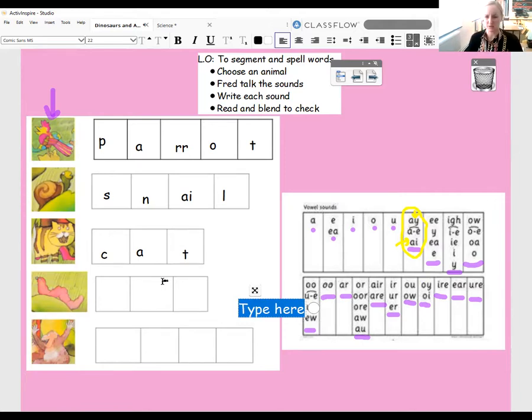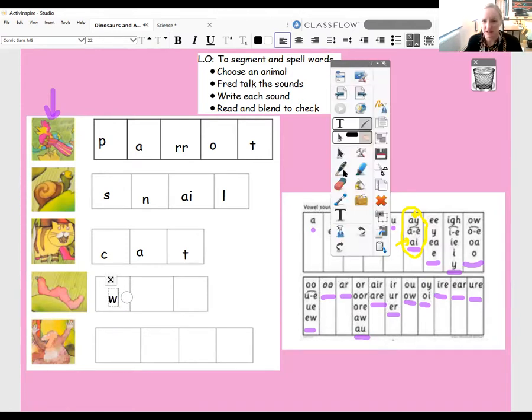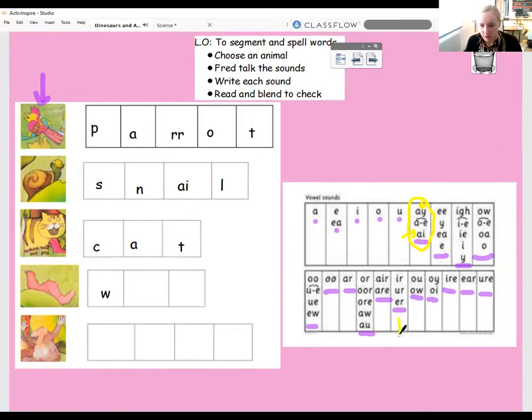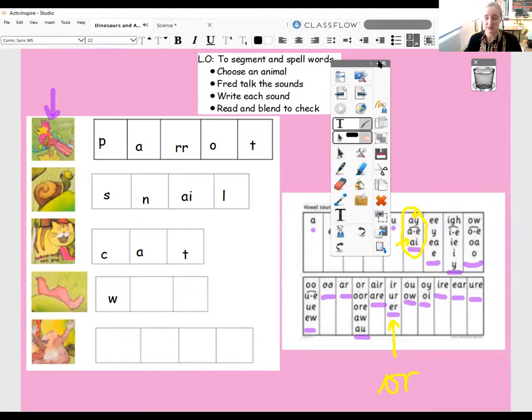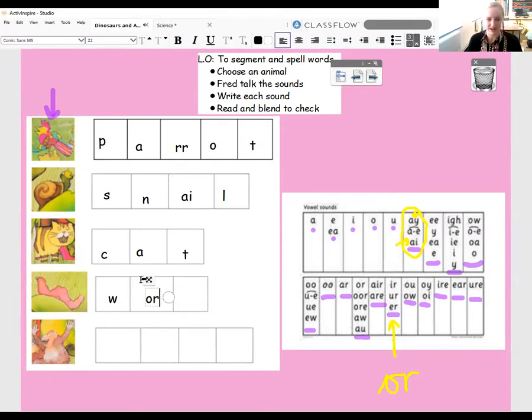Worm. Can you say worm? Check it. Ooh, worm. The first sound is W and an sound. Let me look again at my phoneme chart. Well, this is the column. You know what? I've got a challenge for you today. There's actually an O and an R in this word make the sound, which I know sounds a bit silly, but it's an O and an R this time that makes that sound. W,